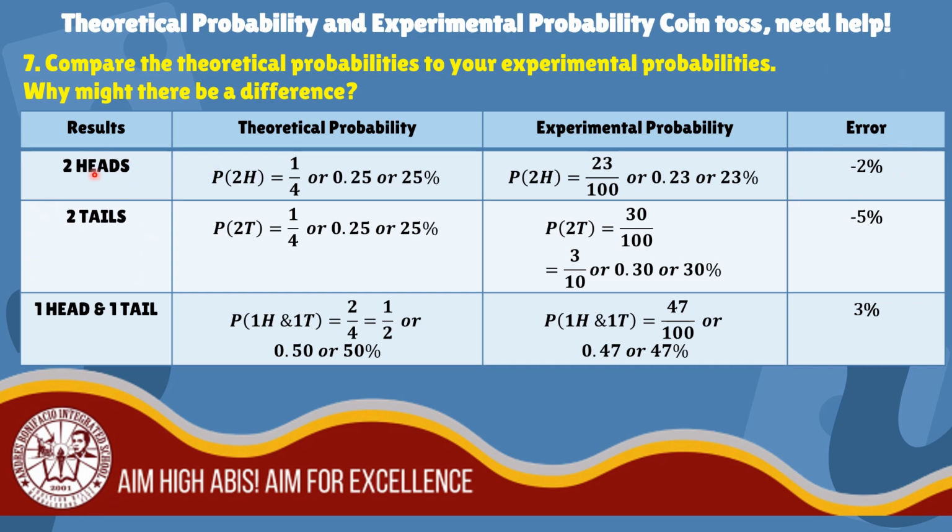Two tails showing has a theoretical probability of 25% and an experimental probability of 30%. We have negative 5% error. And one head and one tail showing has a theoretical probability of 50%, while its experimental probability is 47%. We have 3% error.